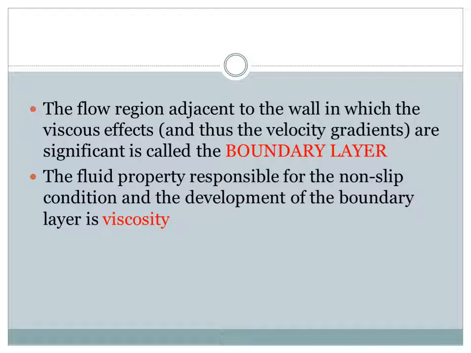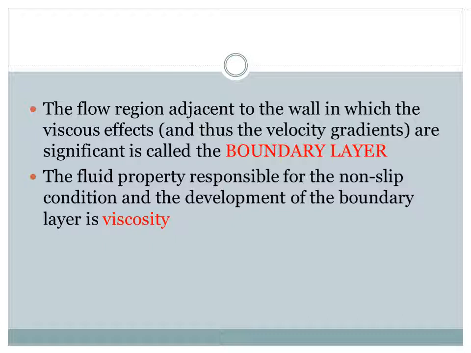Another one is the boundary layer. The flow region adjacent to the wall in which the viscous effects are significant is called the boundary layer. The boundary layer will be more clear when we discuss viscosity and its effect. After covering that topic, we will again discuss this boundary layer in detail.